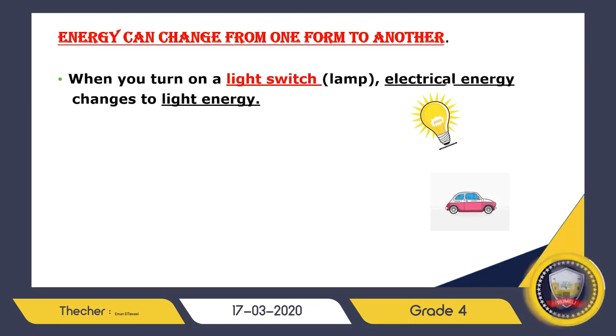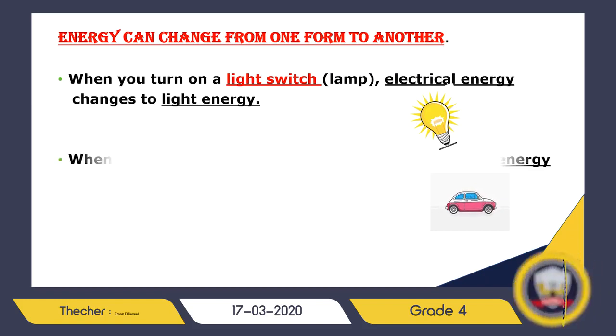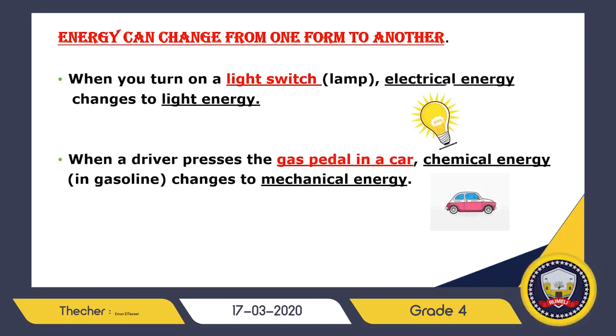Yes, kinetic energy, which is responsible for motion, as we studied in the previous session. It is called kinetic energy or mechanical energy, by the way. Mechanical energy is a summation of both kinetic and potential energy. So when a driver presses the gas pedal in a car, chemical energy in gasoline changes to mechanical energy. Mechanical energy means the kinetic energy of the car.